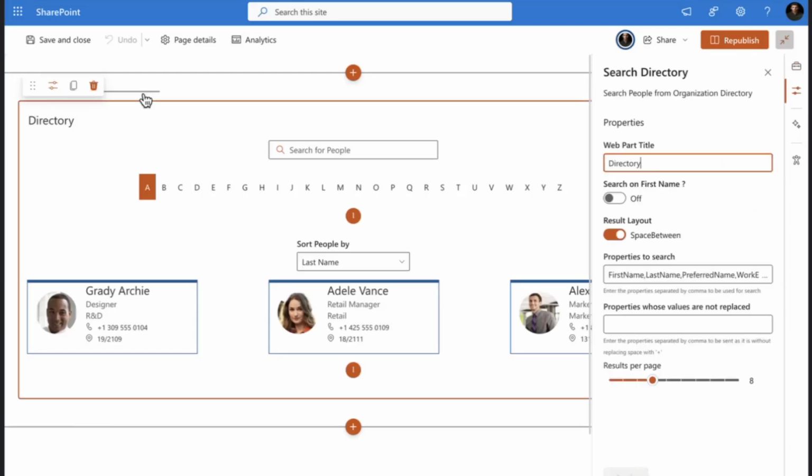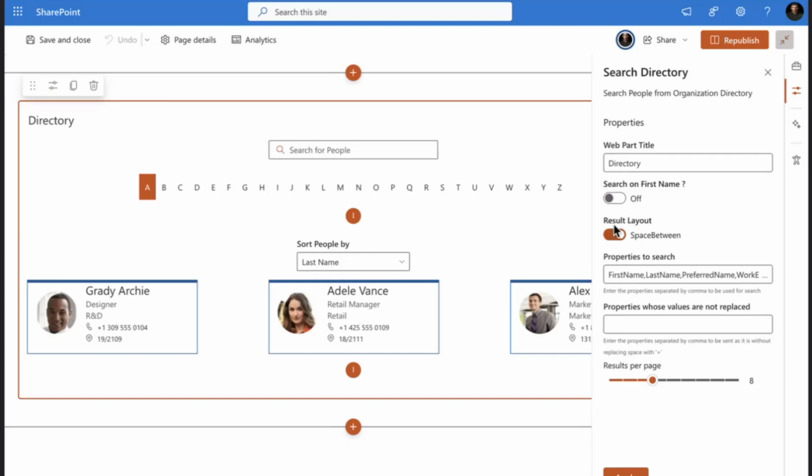So this is the actual view of the directory. If I click on this in the edit view, in the web part property pane, I can see a few properties here, starting with the web part title, which we can add based on your requirement. And later we have the search on first name. So based on first name or last name, you can search people's names here.